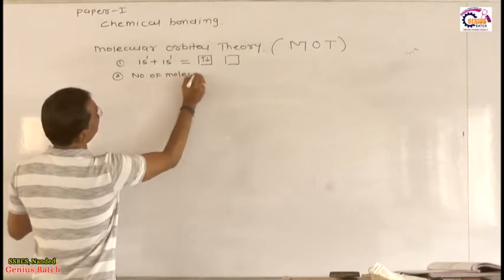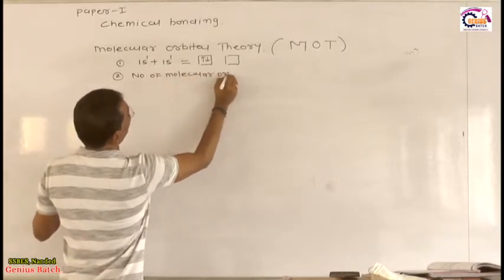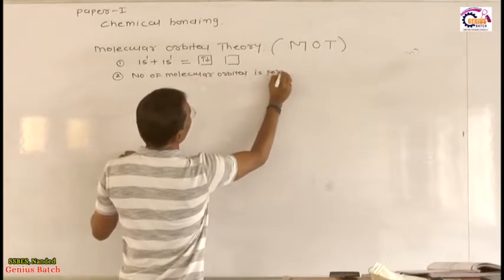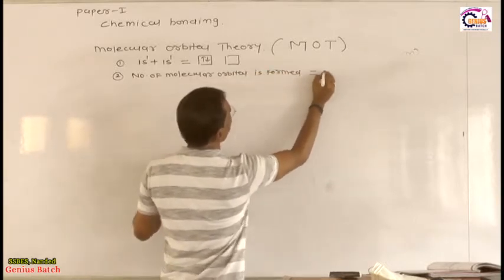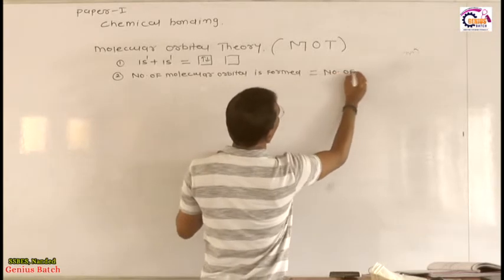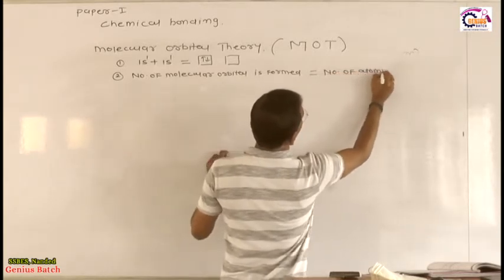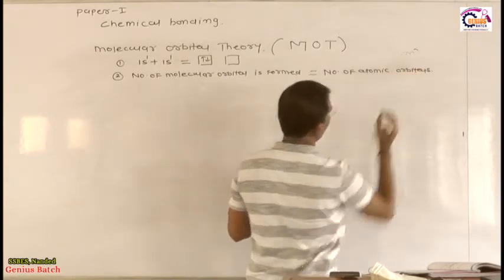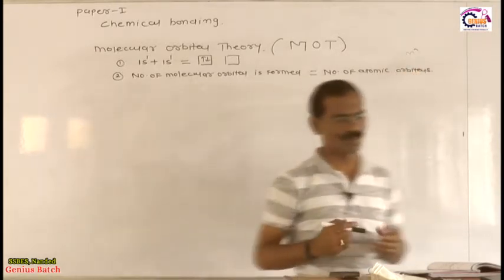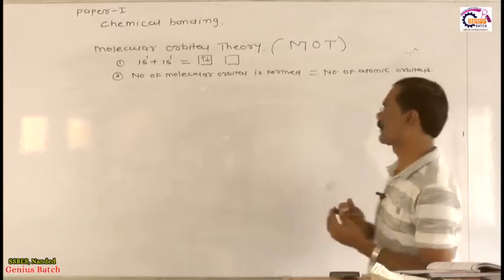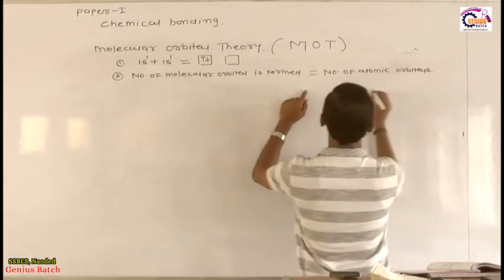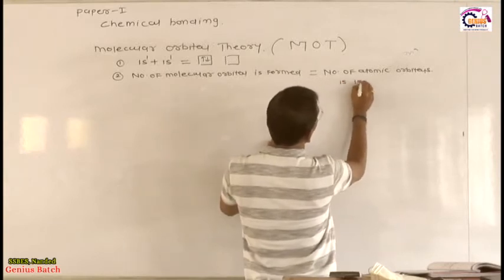Dear students, the number of molecular orbitals formed is equal to what? It is equal to the number of atomic orbitals. So how many atomic orbitals are there? Using those atomic orbitals, that many molecular orbitals are formed. This is a very interesting phenomenon.